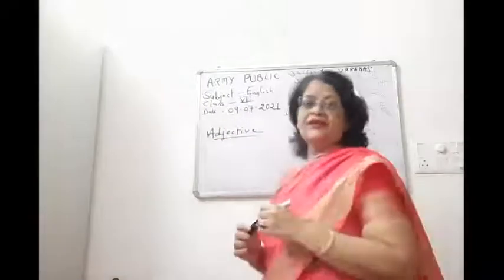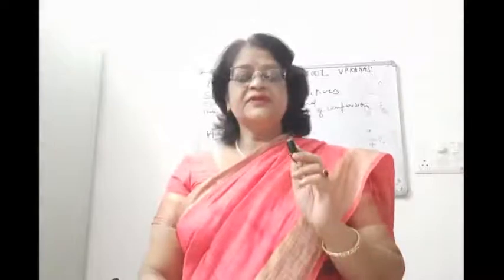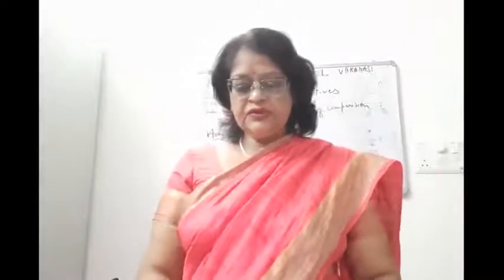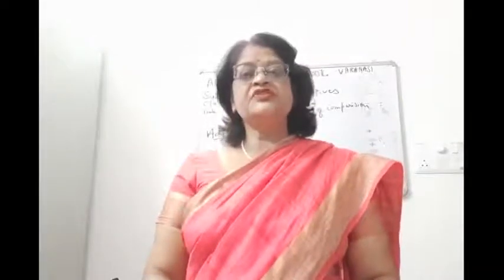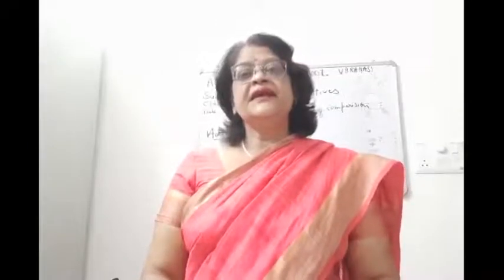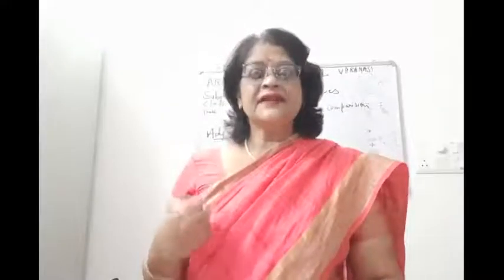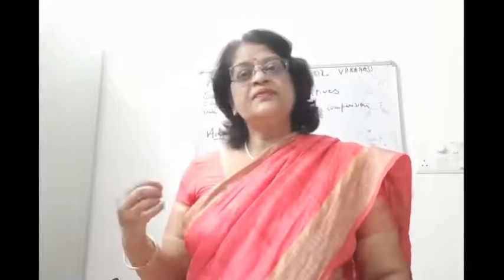We've already discussed that an adjective is a word used to add something to the meaning of the noun. An adjective is a word which is used to add some meaning to the noun or sometimes the pronoun also.